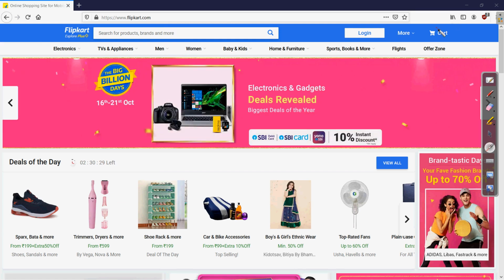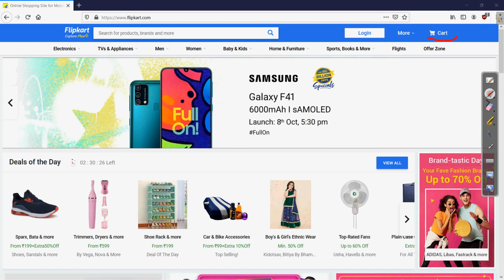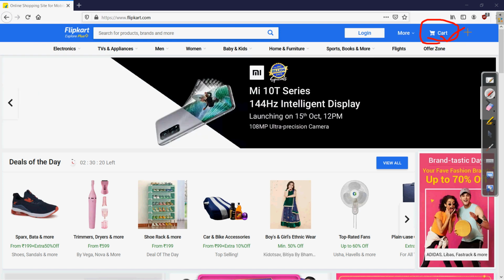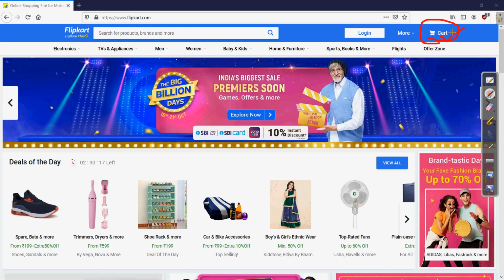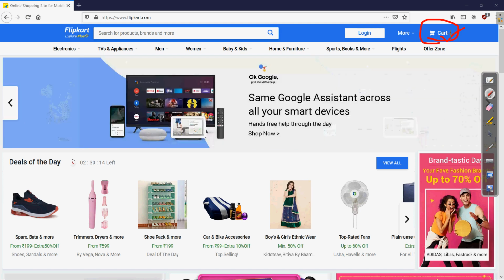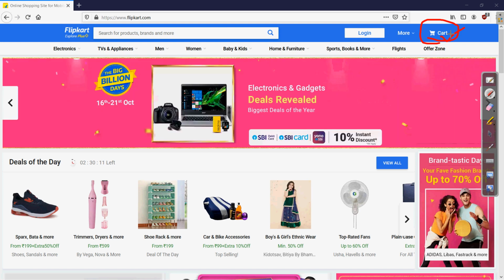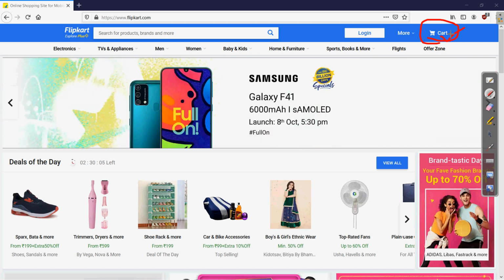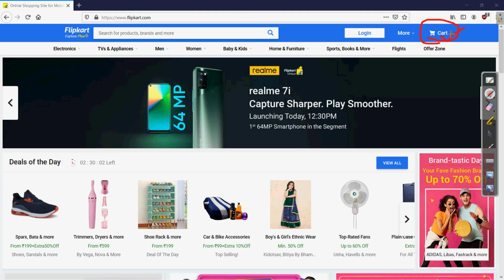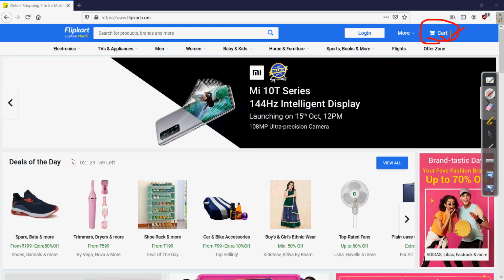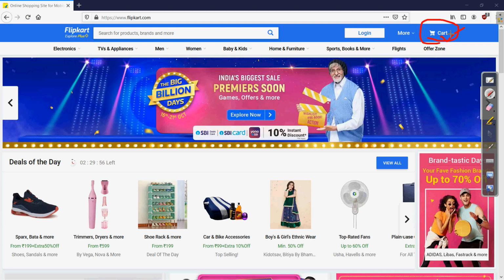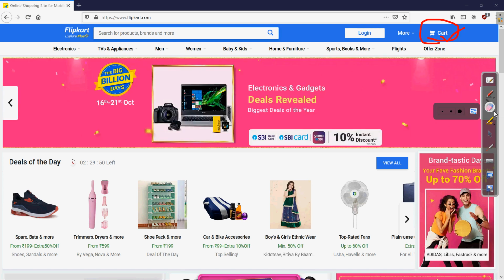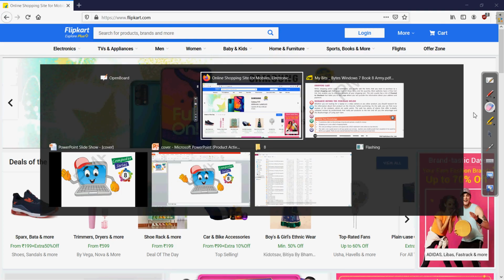Here you can see the cart which is provided at the top. Whatever item we purchase will be added to this cart. This is the shopping cart we are discussing. It is the virtual way of keeping track of whatever items we are purchasing. Not only that, it also stores the number of items as well as their prices, so we can get the total amount before ordering the product. This helps our digital transaction. So this is the shopping cart we are referring to.